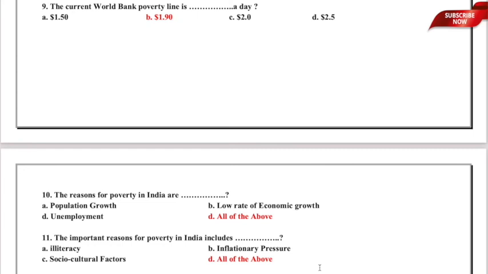So, in questions number 10 and 11 we have seen 6 important reasons for poverty in India, and they are population growth, low rate of economic growth, unemployment, illiteracy, inflationary pressure, and socio-cultural factors. Let us now move to question number 12.